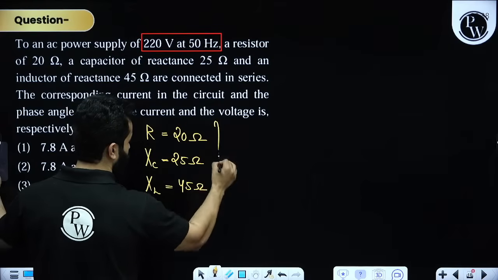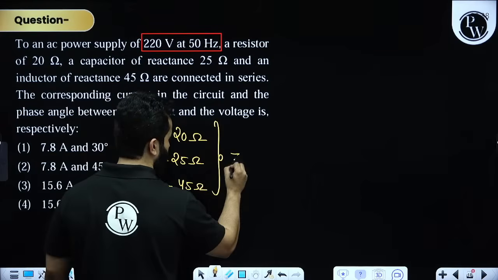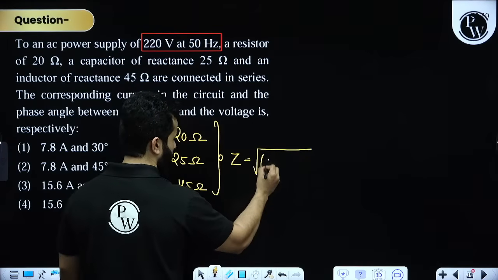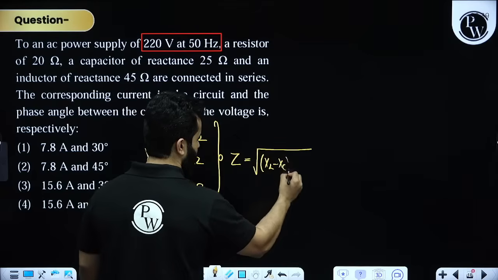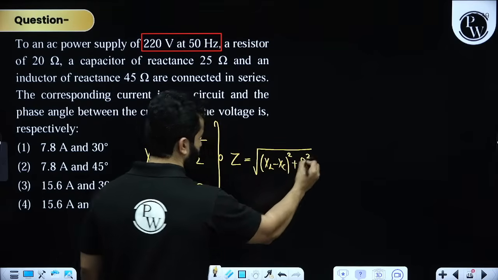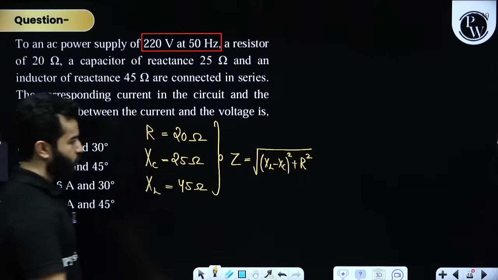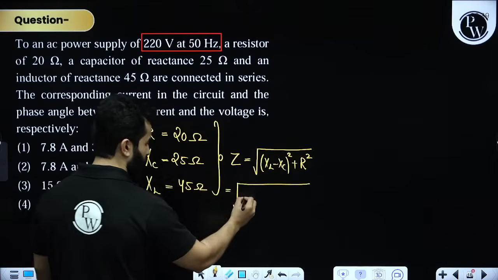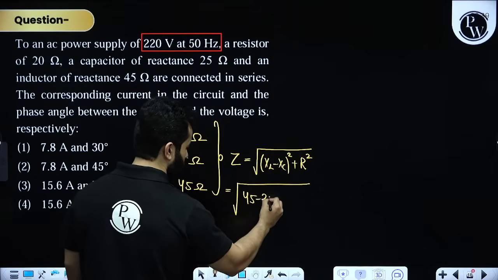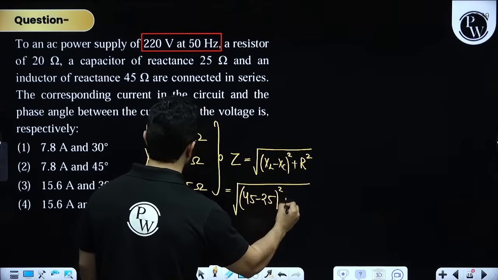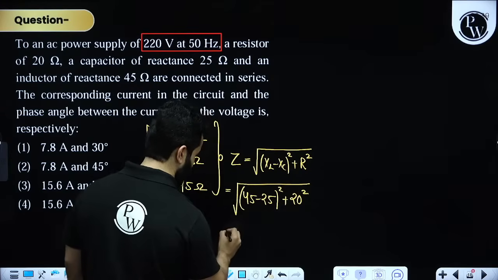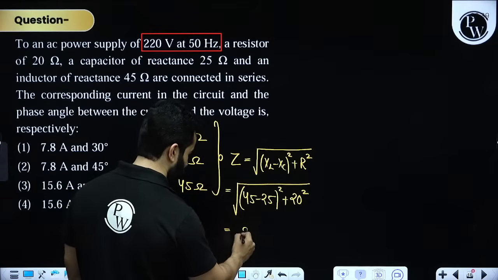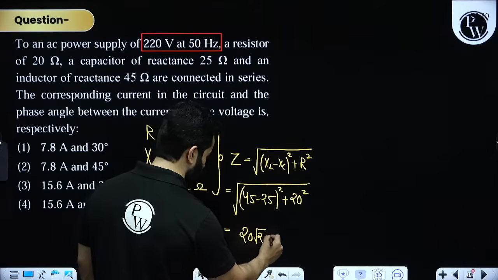Using these three, I can easily find Z. Z will be, my dear friend, the square root of (XL minus XC) whole square plus R square. So we will have XL, 45 minus 25, square of this, plus square of 20. So again you will have 20 root 2 ohm.